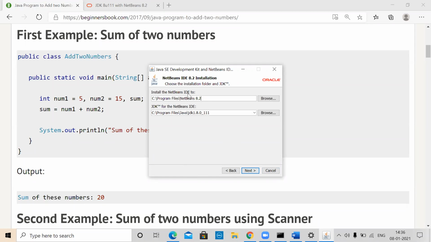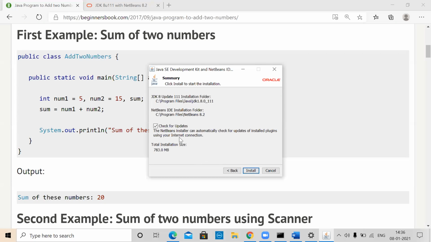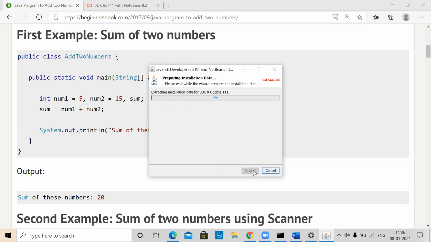It is also saying NetBeans is there as a part of it. You can install both of them, no issue. And then check for updates, if there are any. You are selecting all the default options, right? And now it is trying to install.